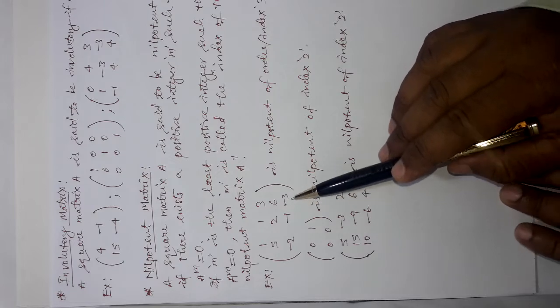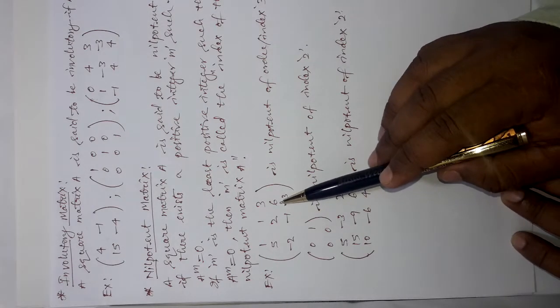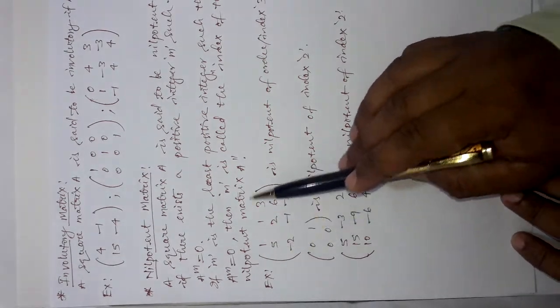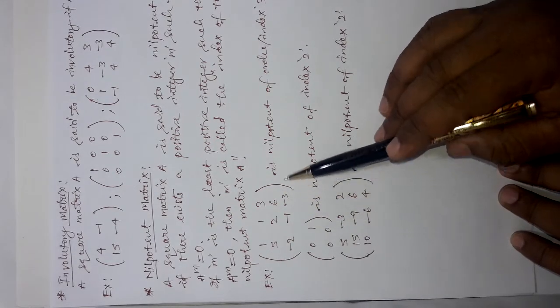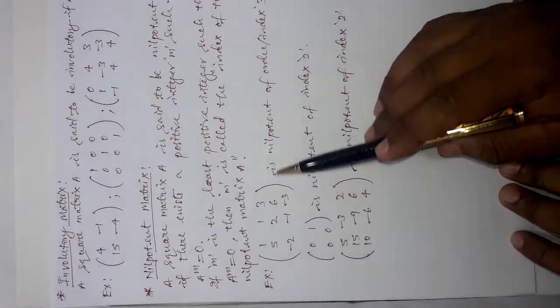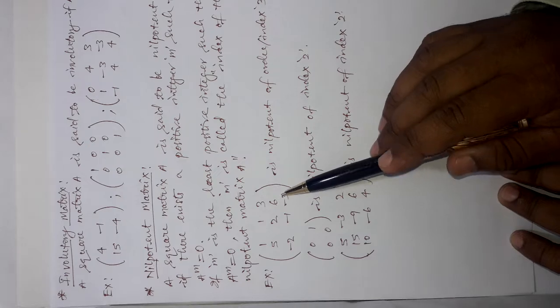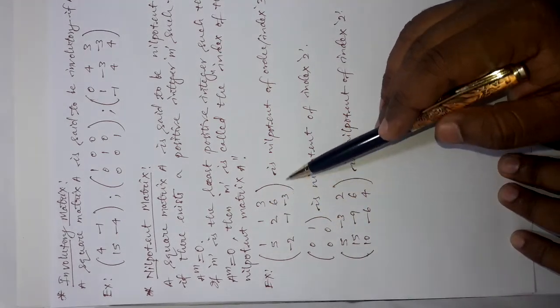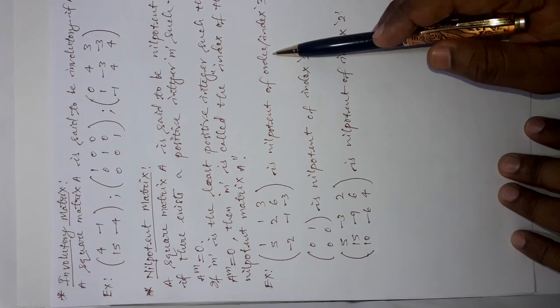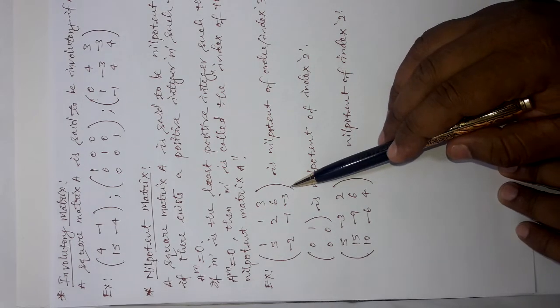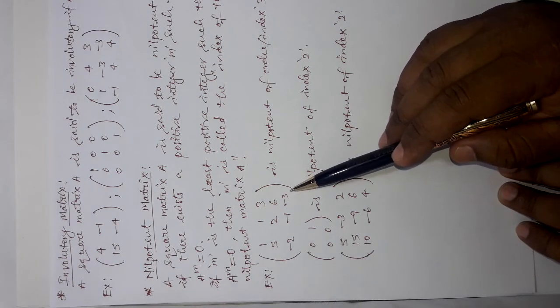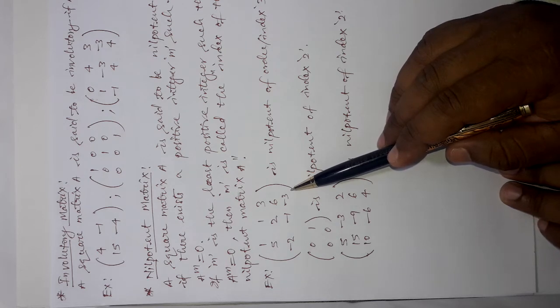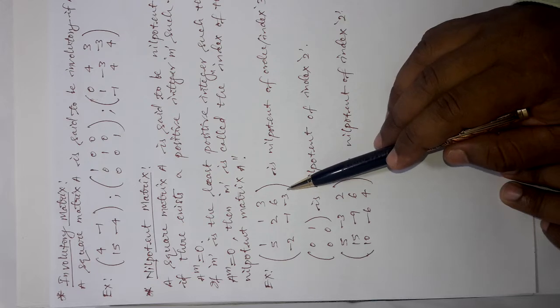So, friends, here are 3 examples I collected for you. You see the first third order matrix. This matrix is a nilpotent matrix, its order is 3 and its index is also 3. That means, it has 3 rows and 3 columns. So, its order is 3 by 3, shortly I am saying 3, and if you multiply this matrix with itself up to 3 times, then you will get the 0 matrix as a result. So, order is 3 and also index is 3.